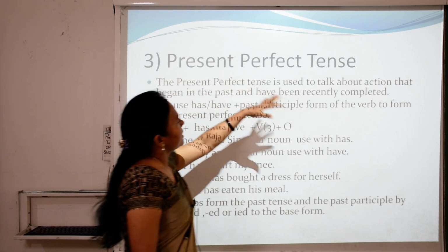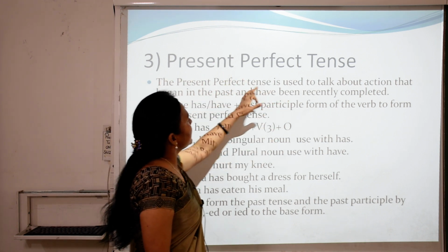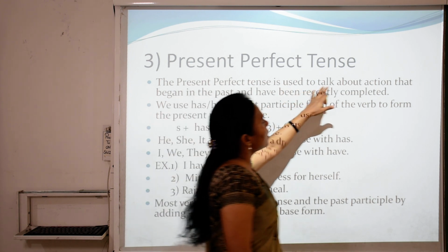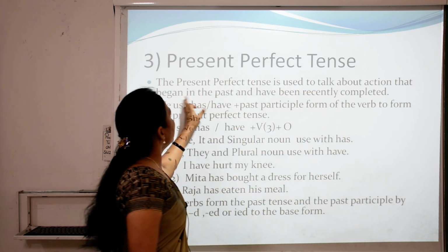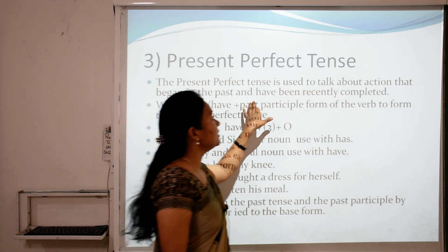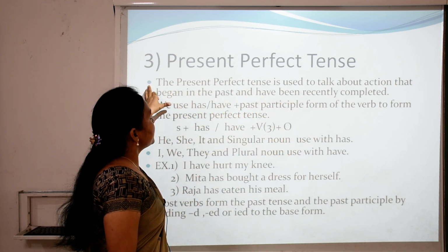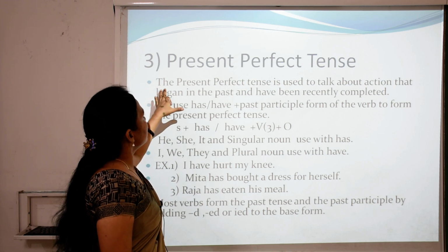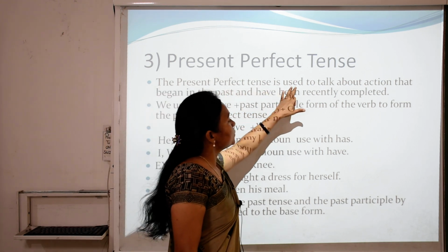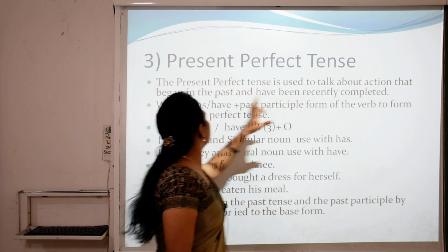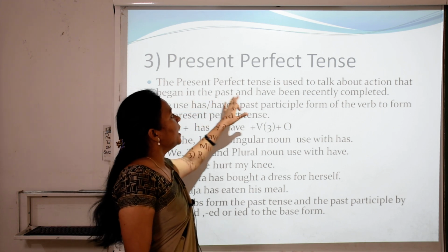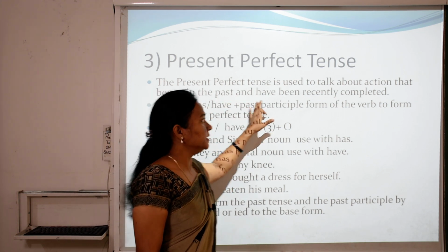Present perfect tense. The present perfect tense is used to talk about action that began in the past and have been recently completed. What is the definition of present perfect tense? The present perfect tense is used to talk about action that began in the past and have been recently completed.